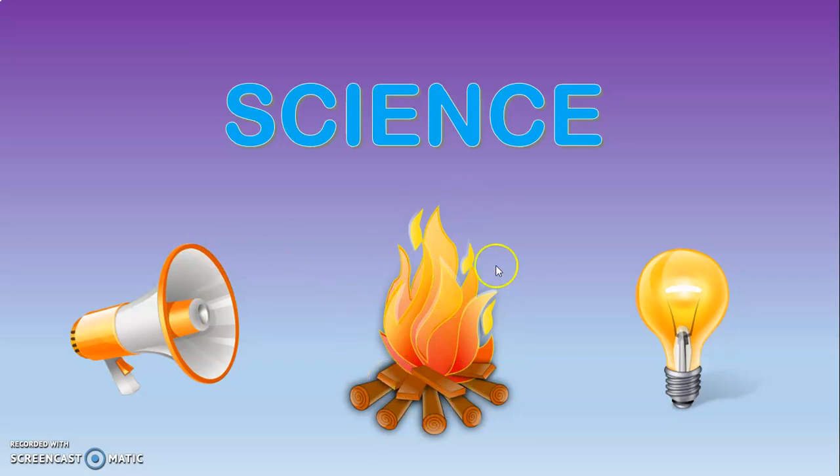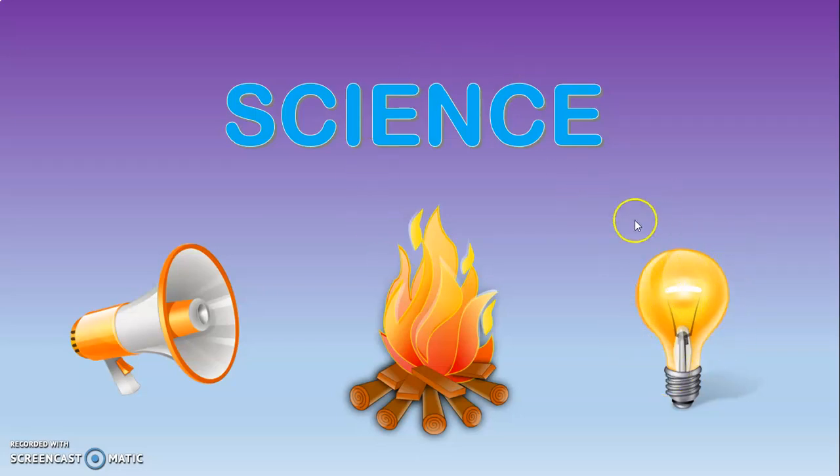The second one, what is this? A fire, right? What type of energy do you think about when you look at this image? Yes, thermal energy. And thermal energy is energy due to randomly moving particles that make up matter. You can feel the flow of thermal energy as heat. People use thermal energy to heat or cook food.